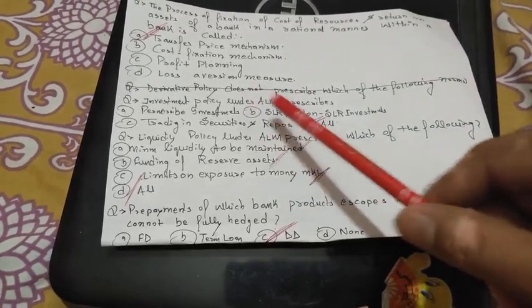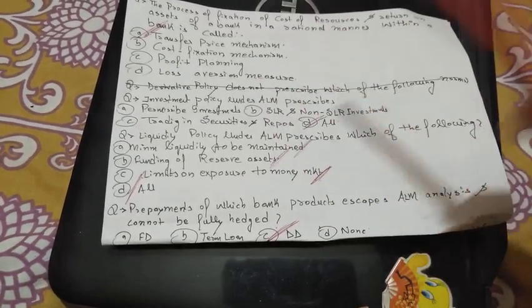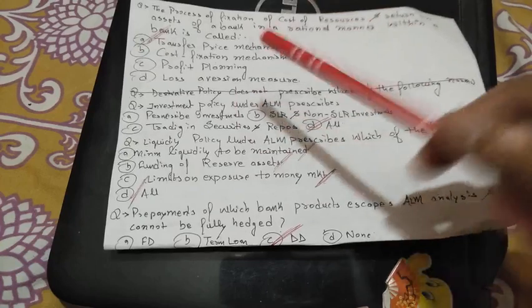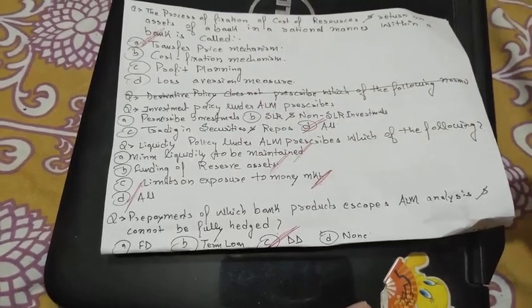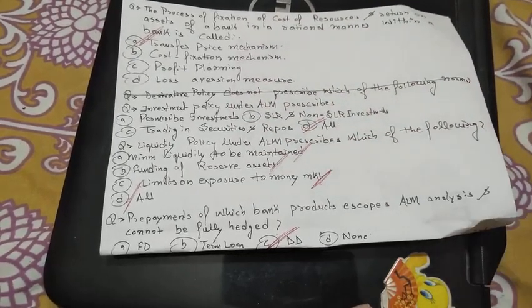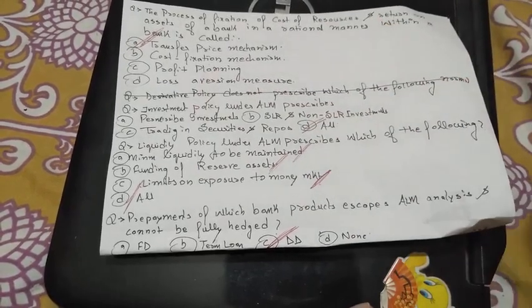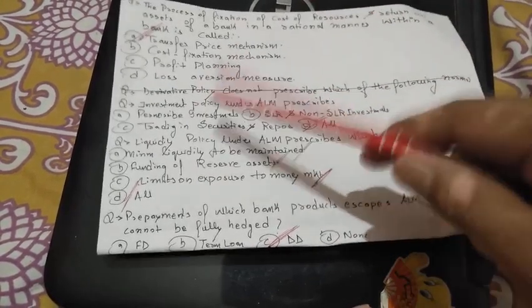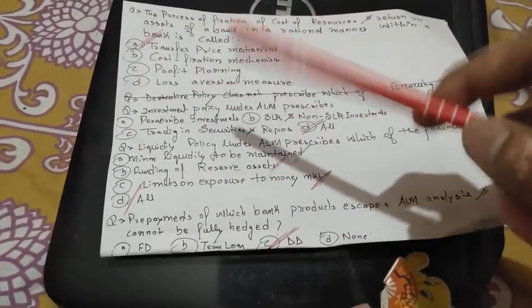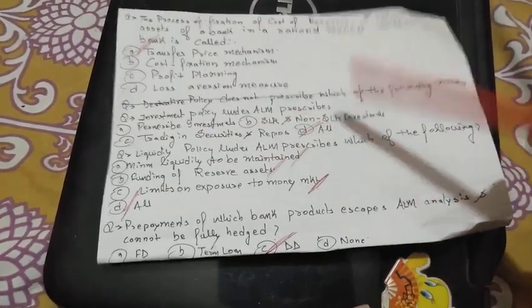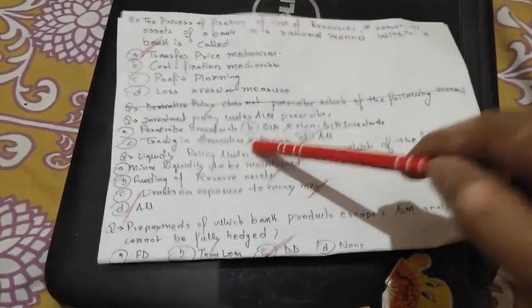So investment policies under ALM prescribe where the banks are allowed to invest, it is a permissible investment. Yes, whatever the RBI allows, they can invest. For example, the banks are not allowed to invest in the equities and the options. But otherwise they are allowed. So option A is correct. That is permissible investment as per the RBI. Option B, SLR and non-SLR, it is also allowed. Trading in the securities and the repo, it is also allowed. So the option is D.